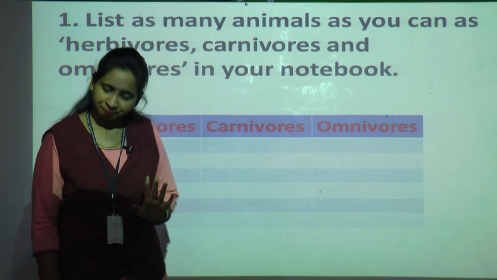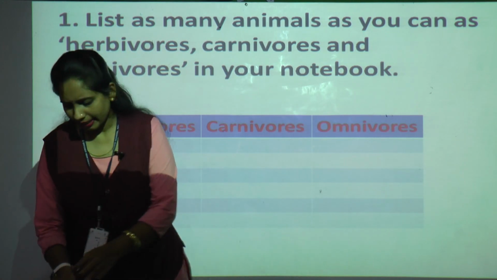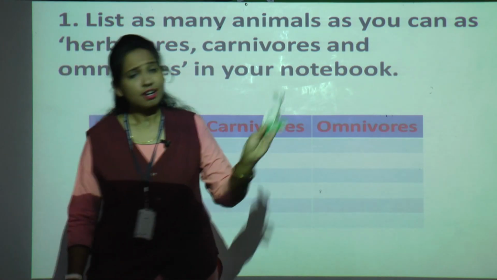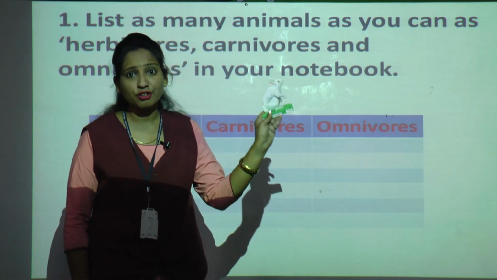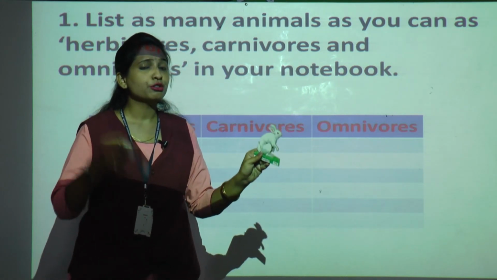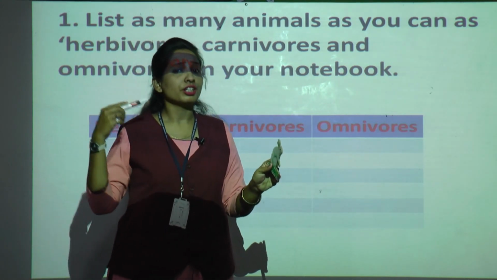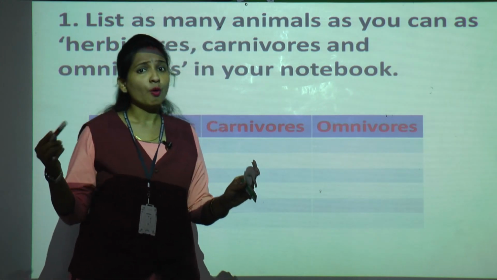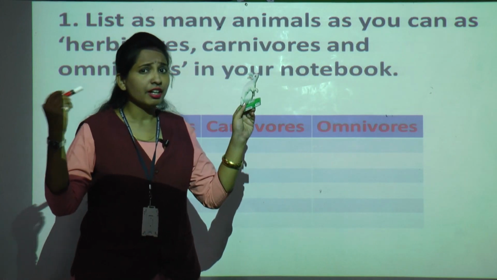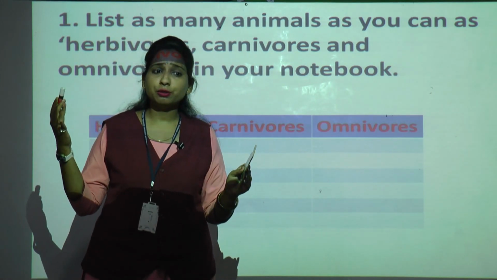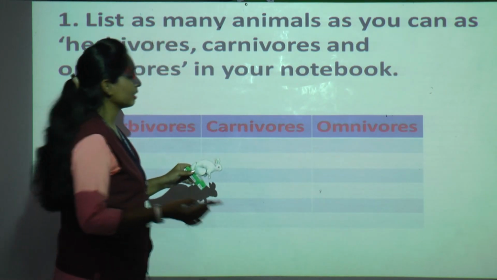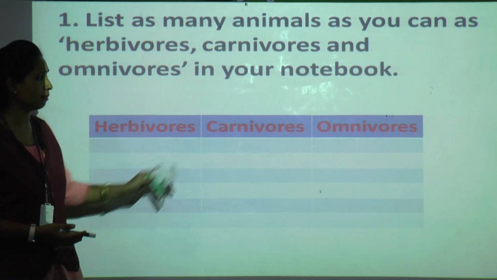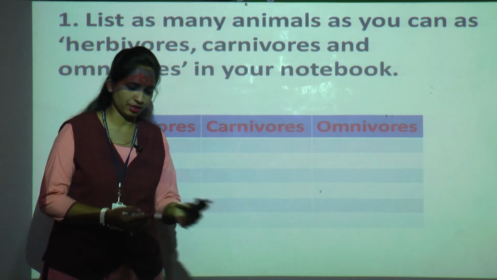Understood till here? Now let me tell you how you are going to write. Now see this. This is what? Rabbit. What you are going to do? You just recall your memory. What are the domestic animals and what are the wild animals? Just recall your memory. Try to write as many animal names as you can in herbivorous, carnivorous and omnivorous.